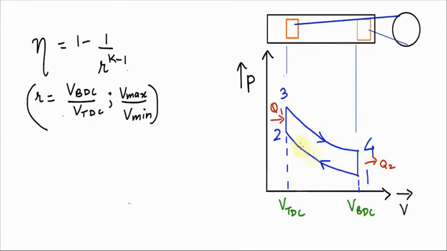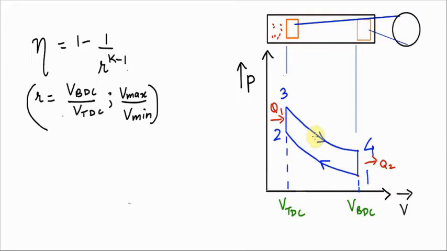From path 1 to 2, the piston is traveling from bottom dead center to top dead center, like I've shown over here. The charge present gets compressed, hence the pressure is increased. At this point, the spark ignition takes place, so the pressure is increased at constant volume. Then the power stroke and the exhaust stroke, which releases the exhaust gases.